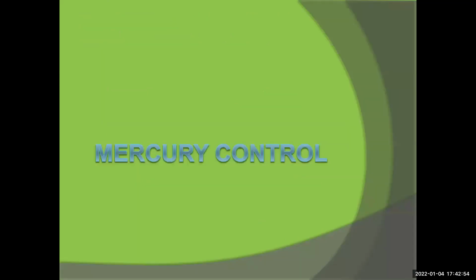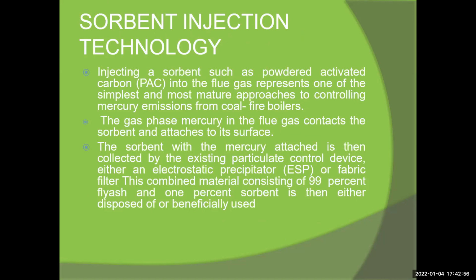How to control mercury? Mercury is controlled with the help of sorbent injection technology. This type of technology injects a sorbent, which is powder activated carbon, or PAC, into the flue gas. It is a sorbent approach for controlling mercury emission from coal-fired boilers.